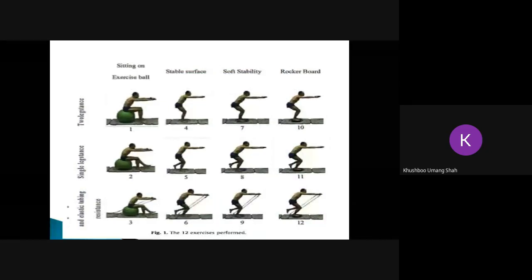You can see that the person is progressing from bilateral stance to unilateral stance, and even the surfaces are changing. The first image is on the vestibular ball, then the person is using a more stable surface, then the person is progressing to a soft surface, the foam, and the last one is the rocker board. So the surfaces are being changed, and this is going to train your balance as well as proprioception. Okay, next slide.